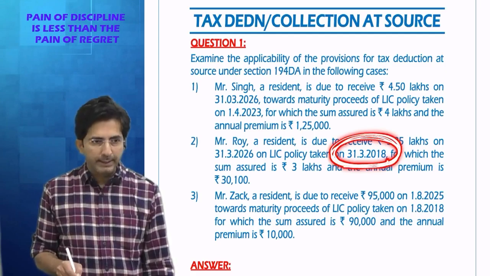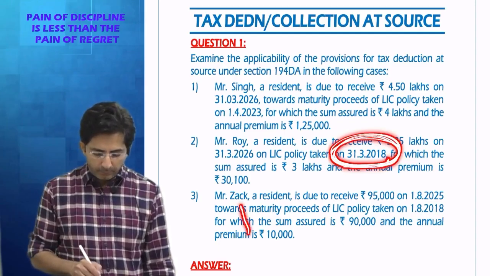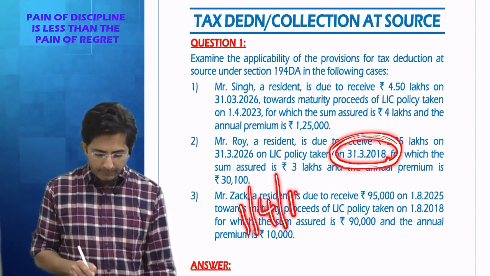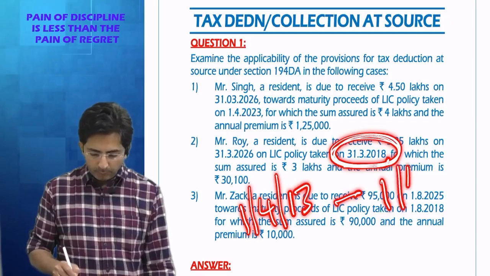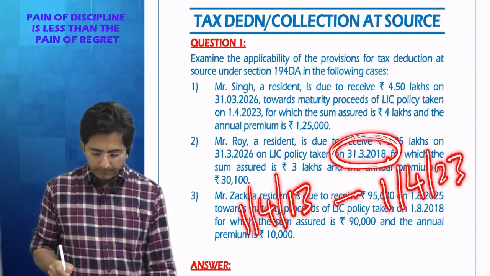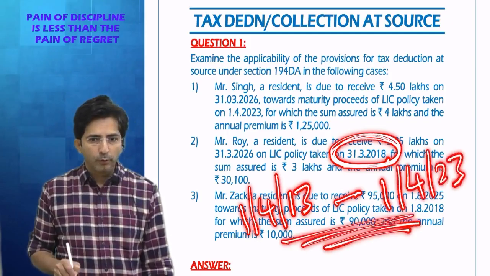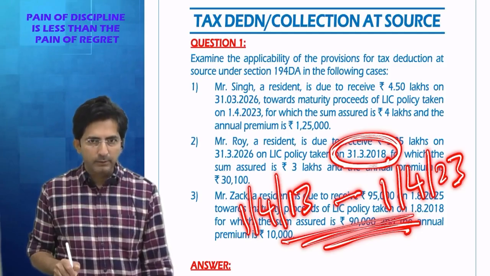31st March 2018. And as per our rule, if the policy is between 1/4/13 to 1/4/23, what was the rule? For normal people, 10% of sum assured. For handicap and diseased people, 15%. Here he is a normal person, so we will check according to 10% of sum assured.